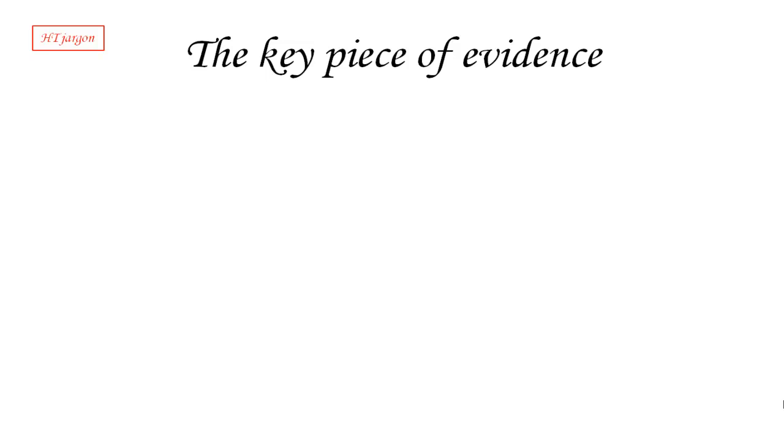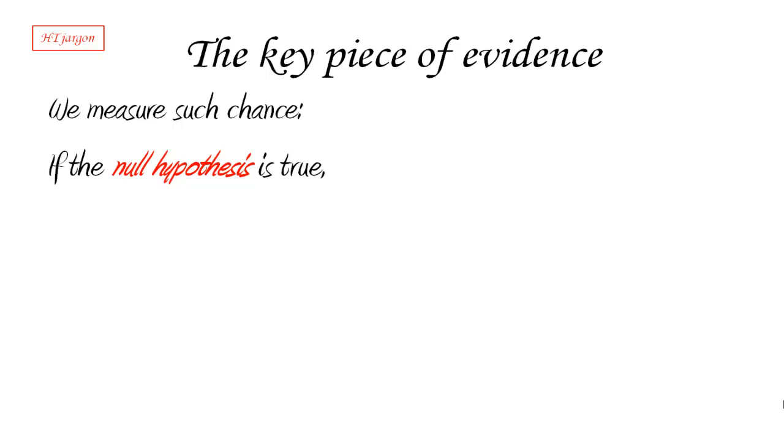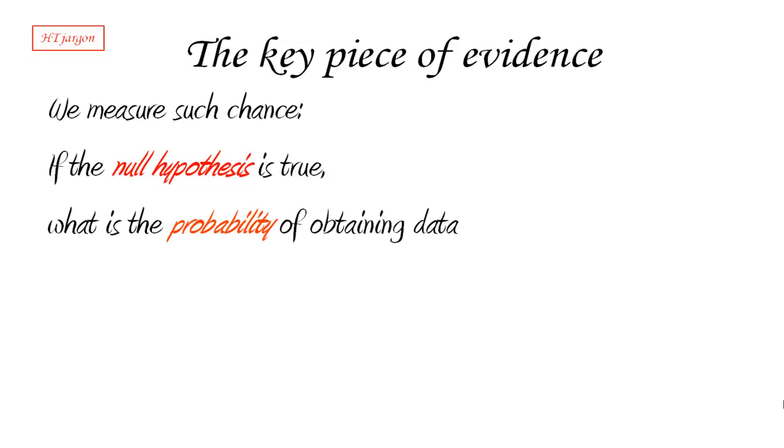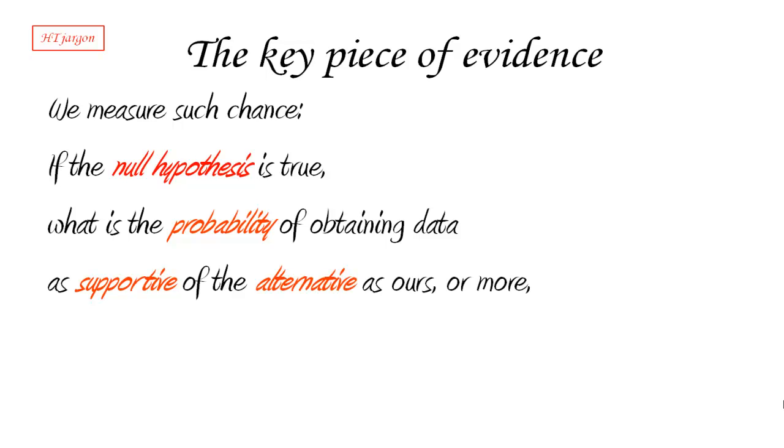In order to make a little bit more sense of this key piece of evidence, we're going to measure this chance. We're going to measure it, of course, as a probability. And we're going to go back to that strange sentence that I gave you last time. So let's look at it once again. So we're going to ask now, using the hypothesis jargon: if the null hypothesis is true, so assuming that in fact there is no difference in the population, what is the probability of obtaining data as supportive of the alternative as ours were, or more?